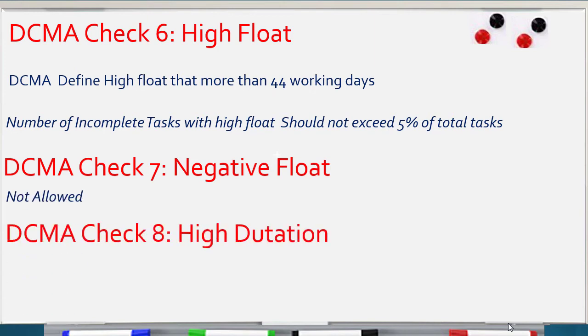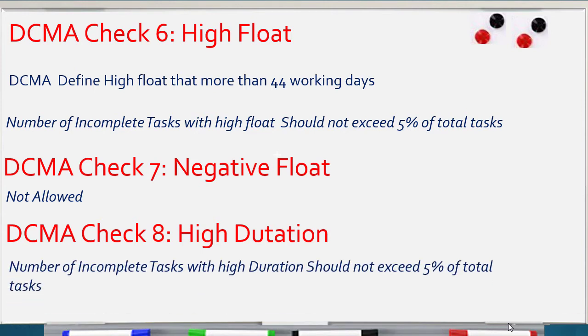Point number 8, high duration. As we explained before, high duration is more than 44 working days or 2 calendar months. And DCMA said the number of incomplete tasks with high duration should not exceed 5% of total tasks.